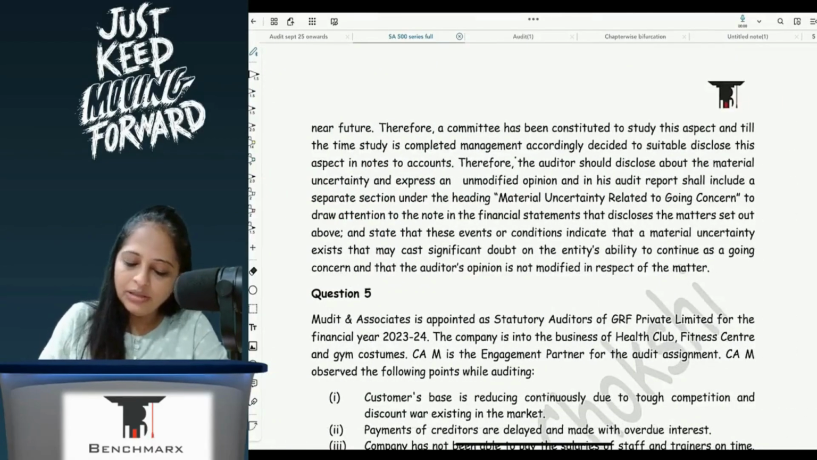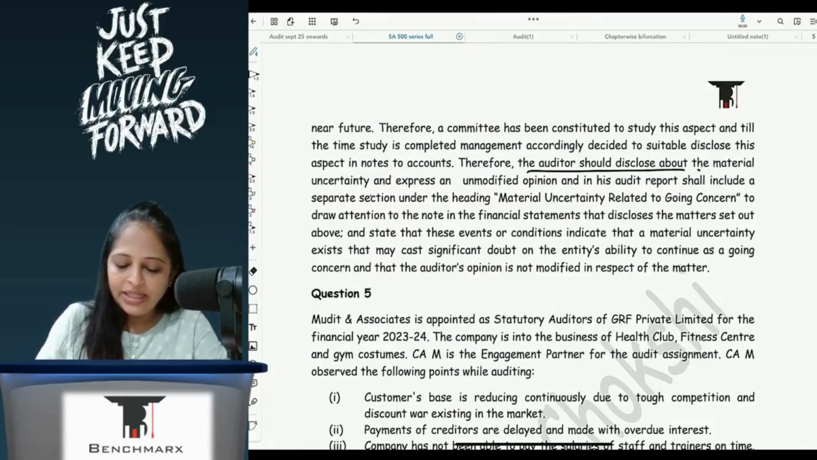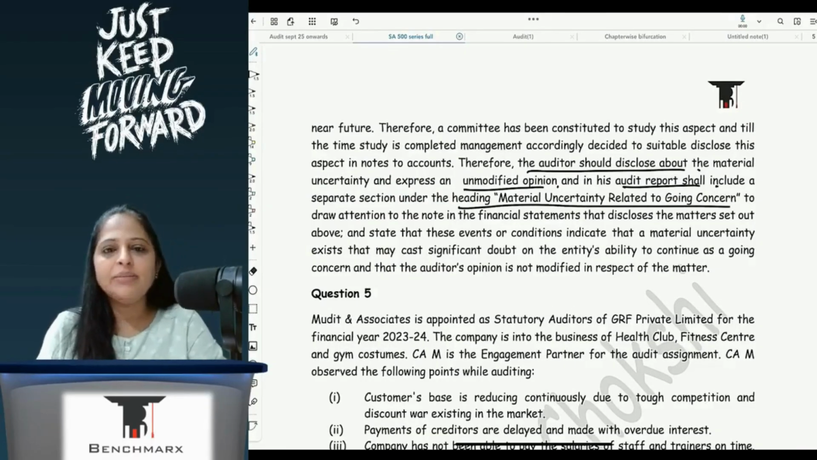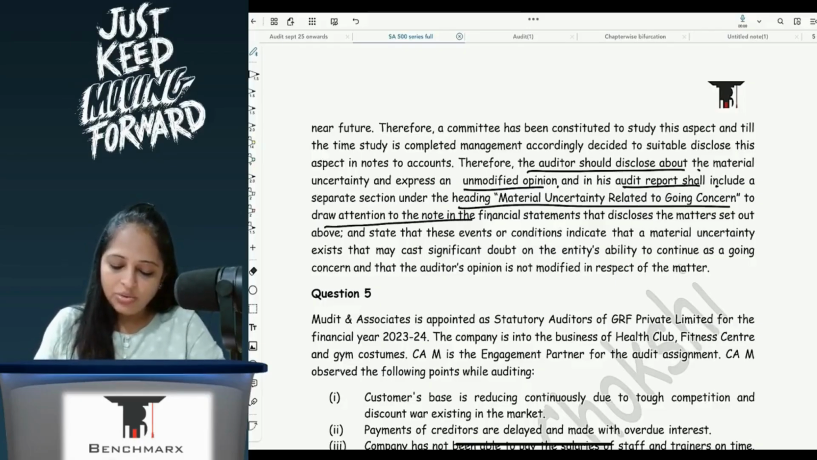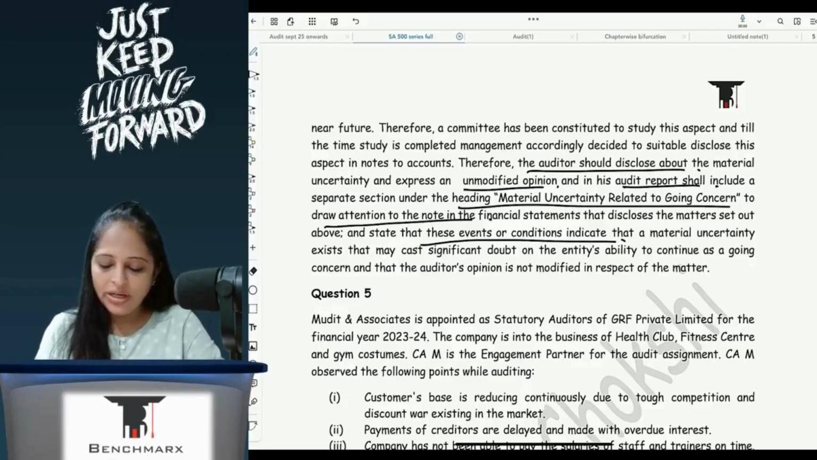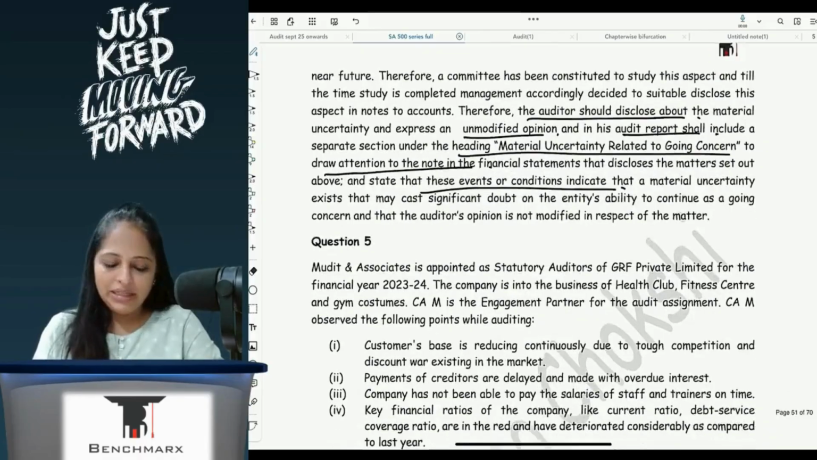Therefore, the auditor should disclose material uncertainty, express an unmodified opinion in his audit report, and shall include a separate section under the heading Material Uncertainty related to going concern. Draw attention to notes and state the events or conditions that indicate material uncertainty.